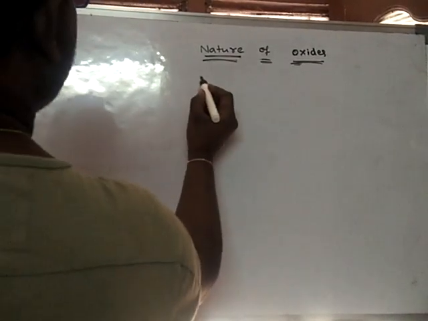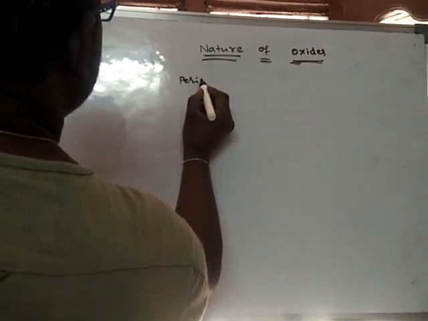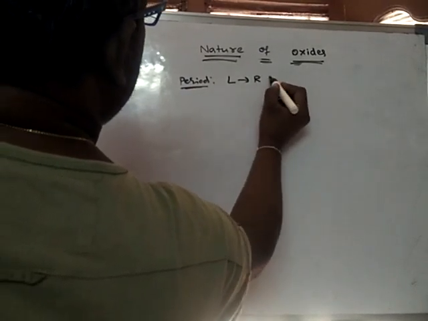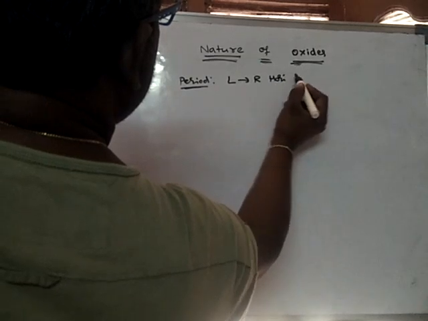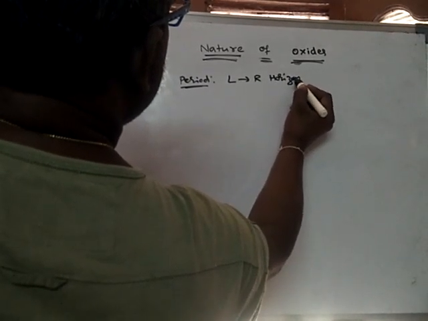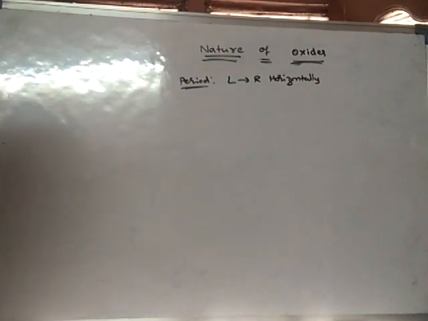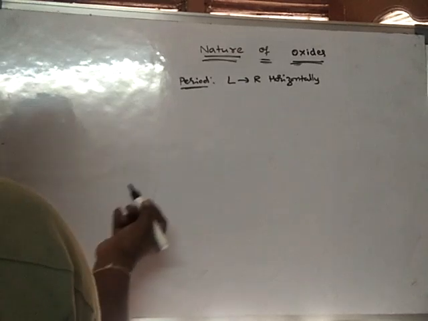So, how does it vary along a period? Along a period from left to right, horizontally, how does the nature of oxides vary? For example, take third period elements.